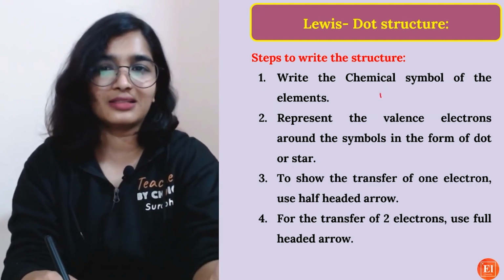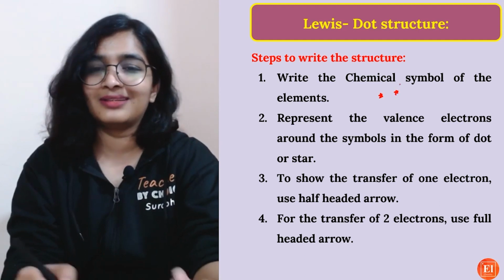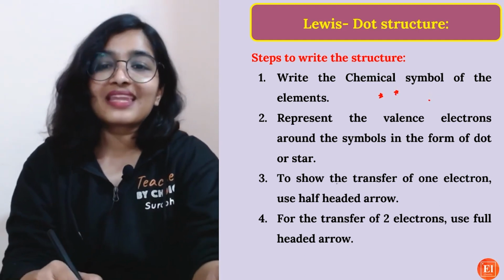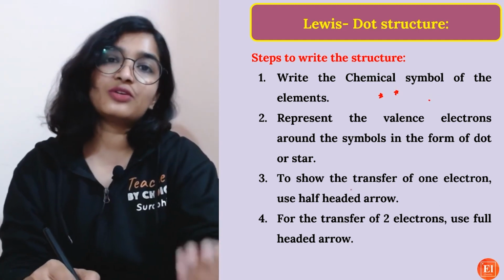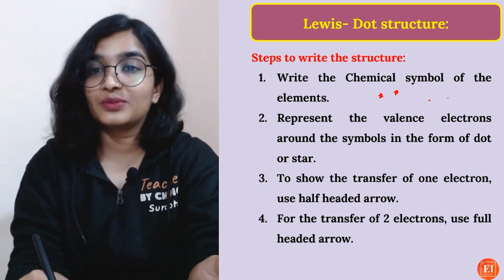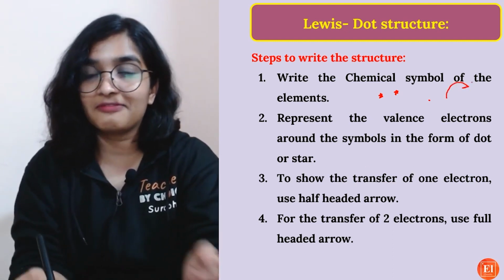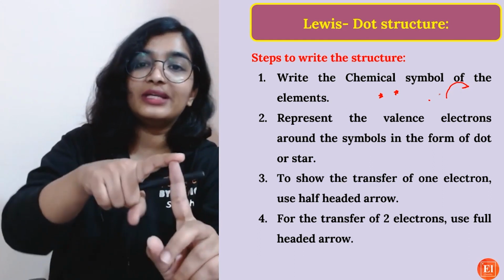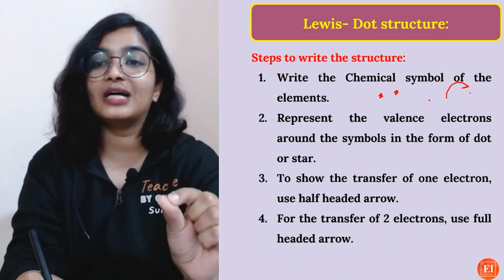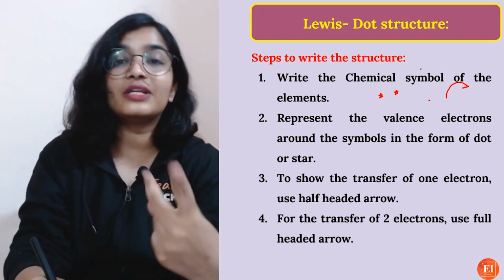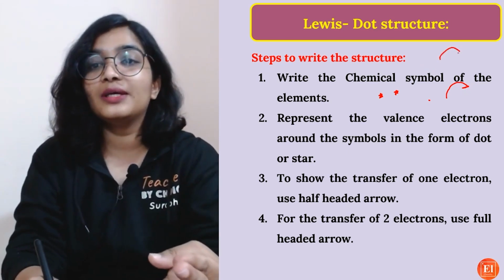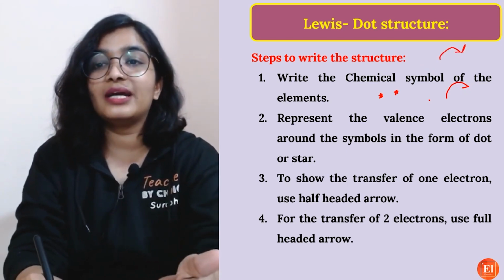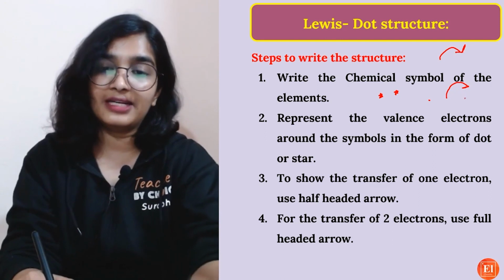I do not write stars because this is kind of difficult, and this is easy. To show the transfer of one electron, use half-headed arrow. Because as I am only transferring one electron, I'll show the half-headed arrow. If you are transferring two electrons, then you can show the full-headed arrow. This is full-headed arrow. This is half-headed arrow.